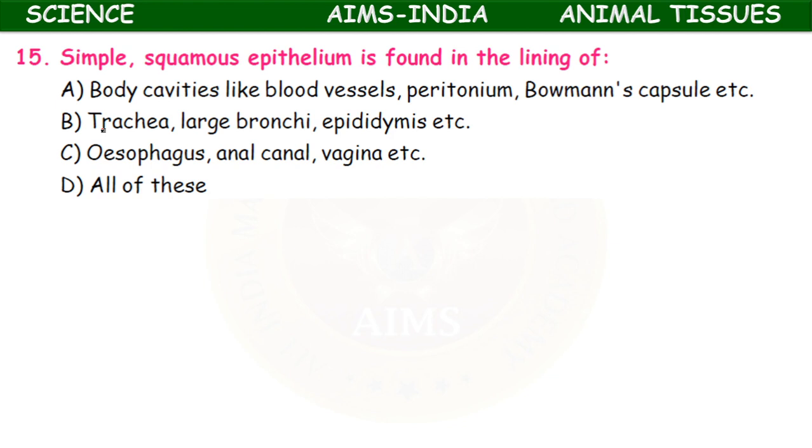Simple squamous epithelium is found in the lining of: body cavities like blood vessels, peritoneum, the lining of kidneys, then Bowman's capsule, etc. Next, the second option: trachea, large bronchi, epididymis. The third option: esophagus, anal canal, vagina.